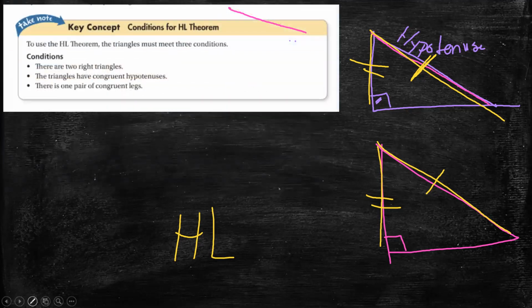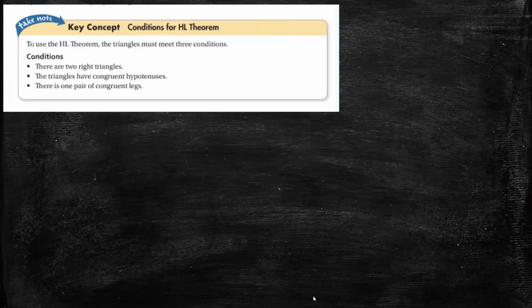Now, what are the conditions of the HL, or hypotenuse-leg, theorem? To use this theorem, the triangles must meet three conditions. The first one, we must have two right triangles.